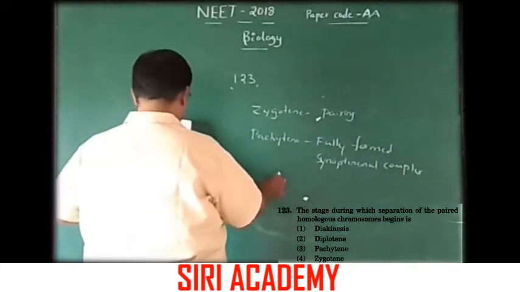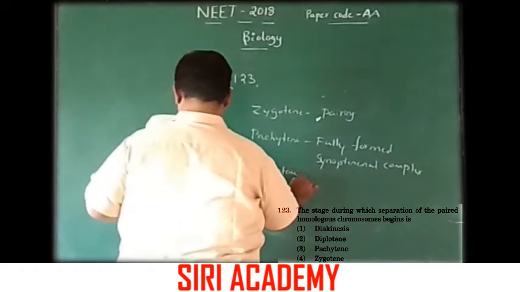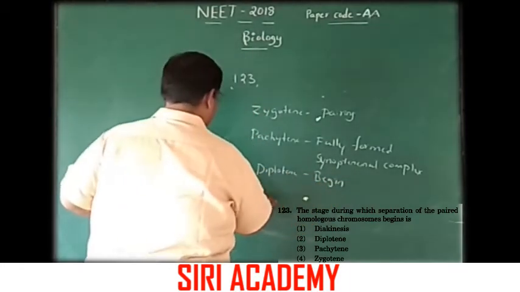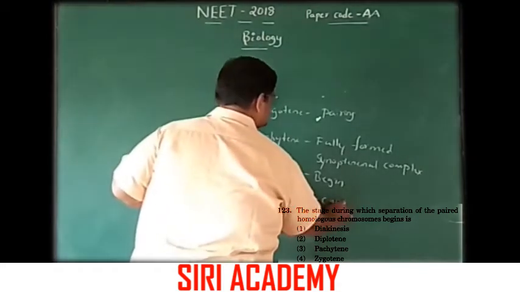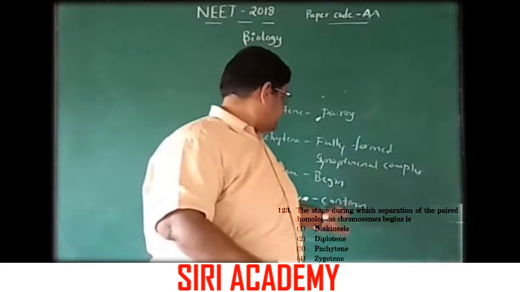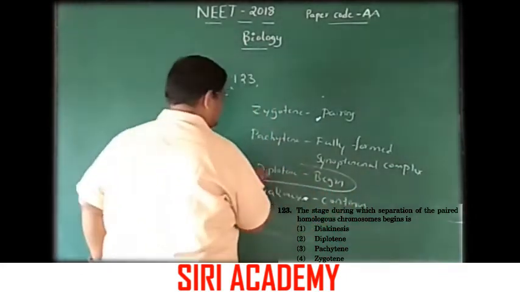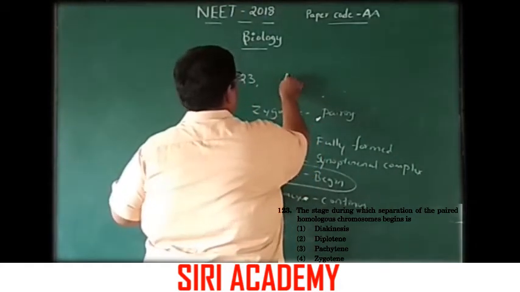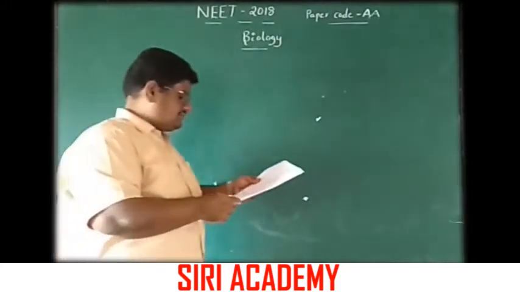And here diplotene starts, diakinesis continues. Here the stage, the separation of paired homologous chromosomes begins by diplotene. The option is here. Answer is the second one, option 2 is the correct answer.